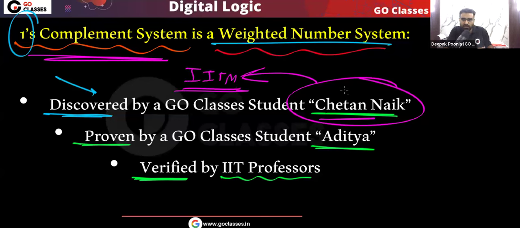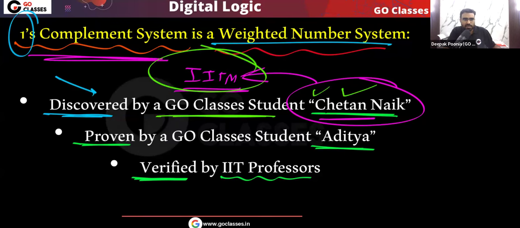Last year, as a GO Classes student, he was preparing for the GATE CS 2025 exam, and at that moment he discovered this. Now he is in IIT Madras.